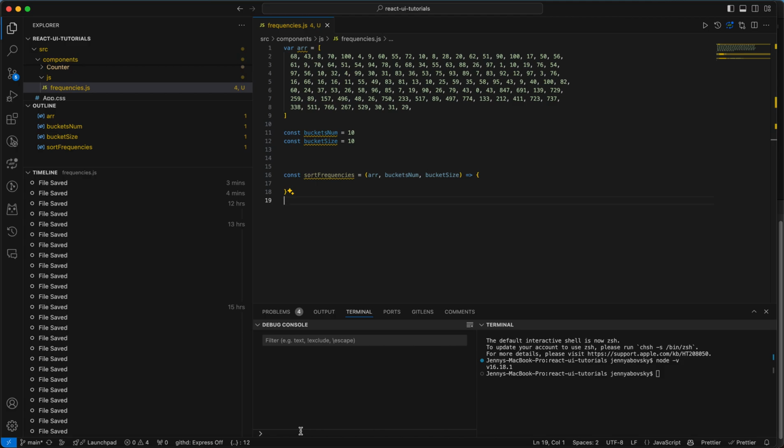This is an interview question that is asked in 2024 for a front-end developer. It's a question about frequencies and buckets. We're given an array of frequencies, a number of buckets, which is 10, and a size of bucket. What we need to do in this question is to sort all these frequencies into the buckets.